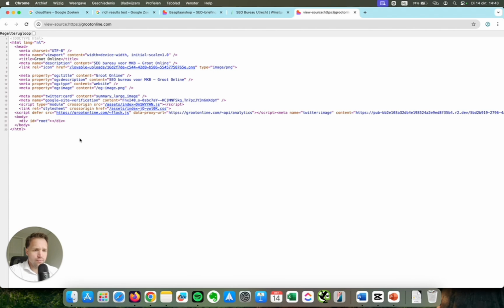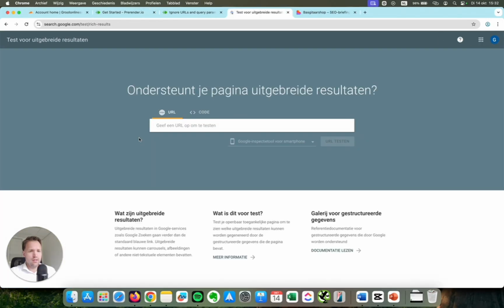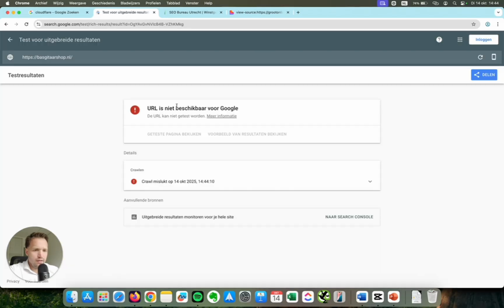If you don't see your actual content there, just a few script tags, that's what Google and chatbots see too. Another way to test this is to go to the Rich Results Test from Google. Let me show you what it looks like if you haven't fixed it yet. You type in the URL you want to check, and here it says URL is not available.